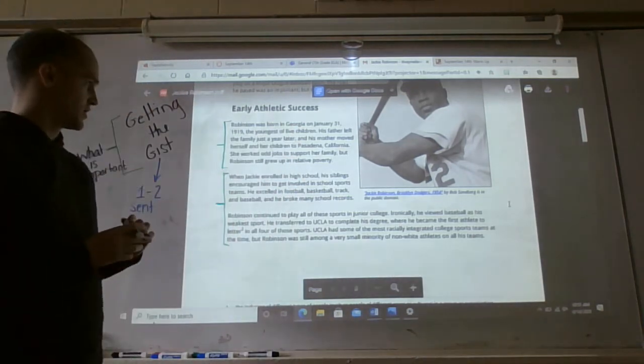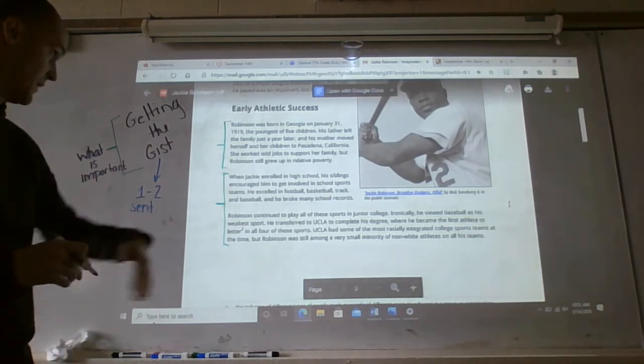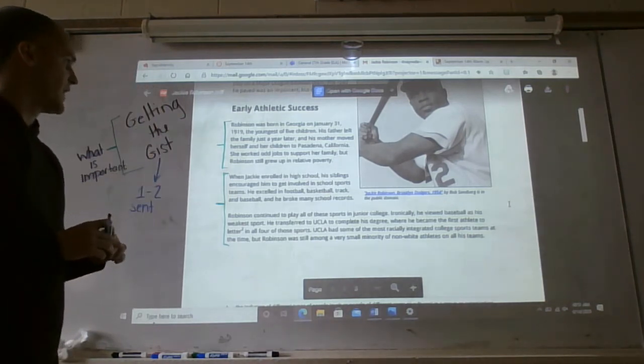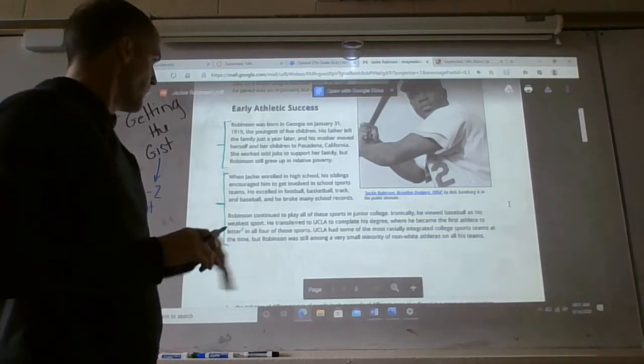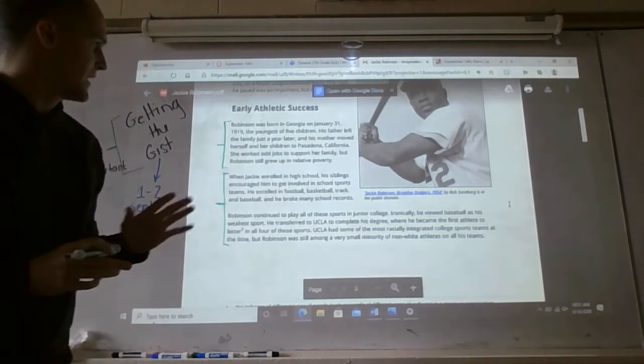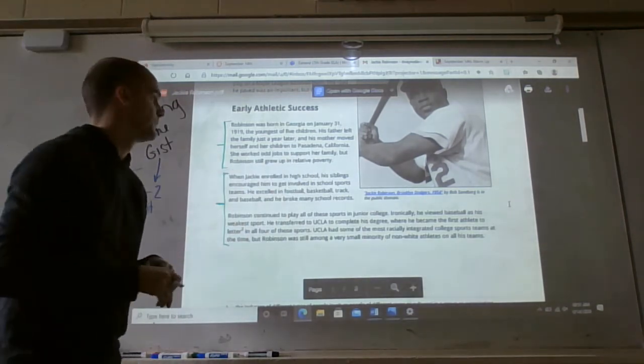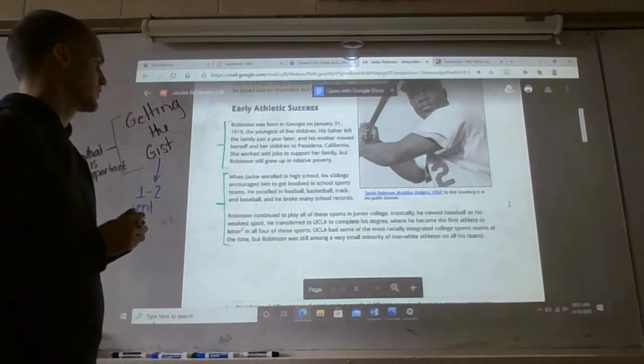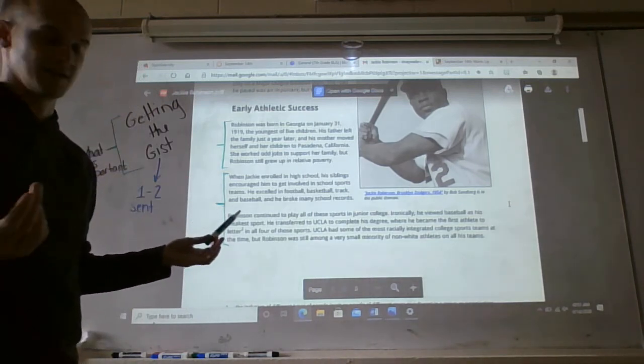Robinson was born in Georgia on January 31st, 1919. He was the youngest of 5 children. His father left the family just a year later, and his mother moved herself and her children to Pasadena, California. She worked odd jobs to support her family, but Robinson still grew up in relative poverty.